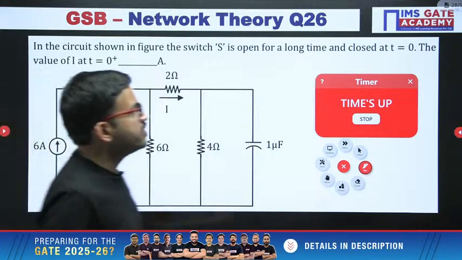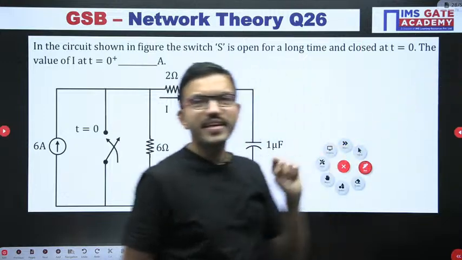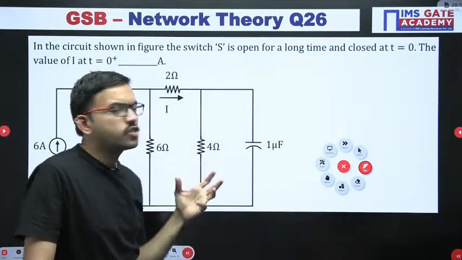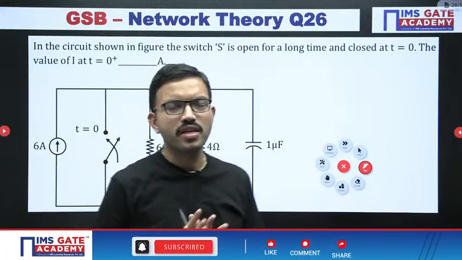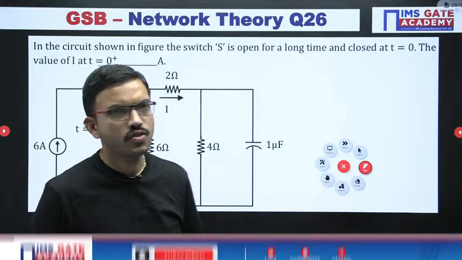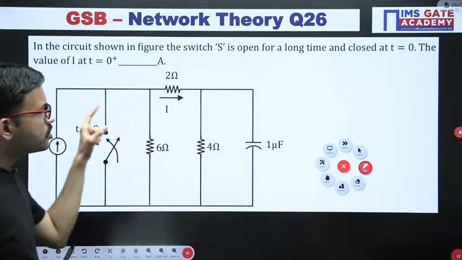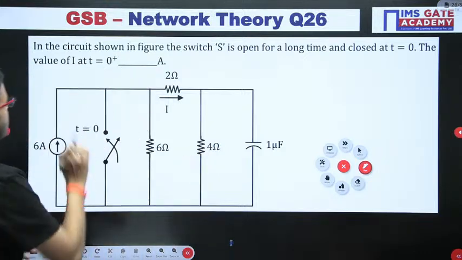Yeah, this is a very interesting question. See, regarding transients, why the majority of students may make silly mistakes, I already mentioned earlier. They are not clear on the basics. That is the only reason. If you are strong in the basics, you can easily solve. See here, when you read the question, you might fall into one trap. Okay, what they are asking, just read the question once.